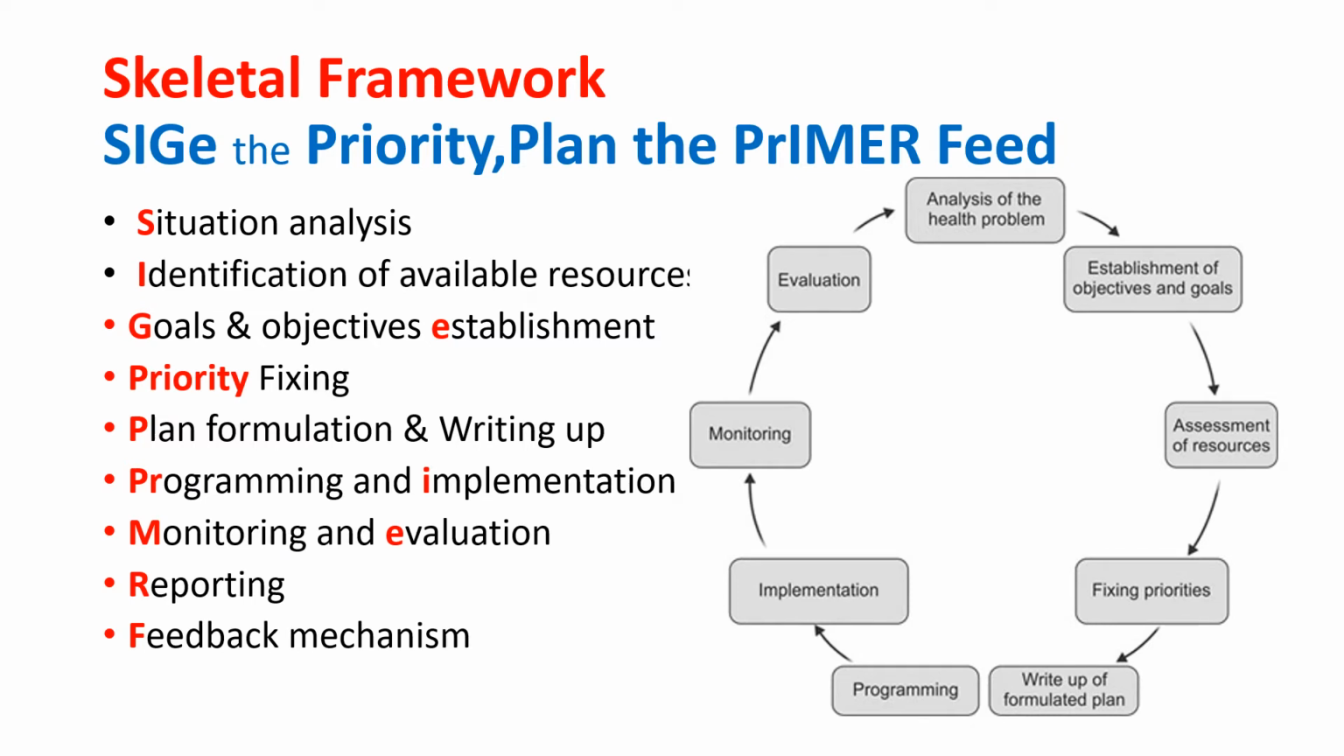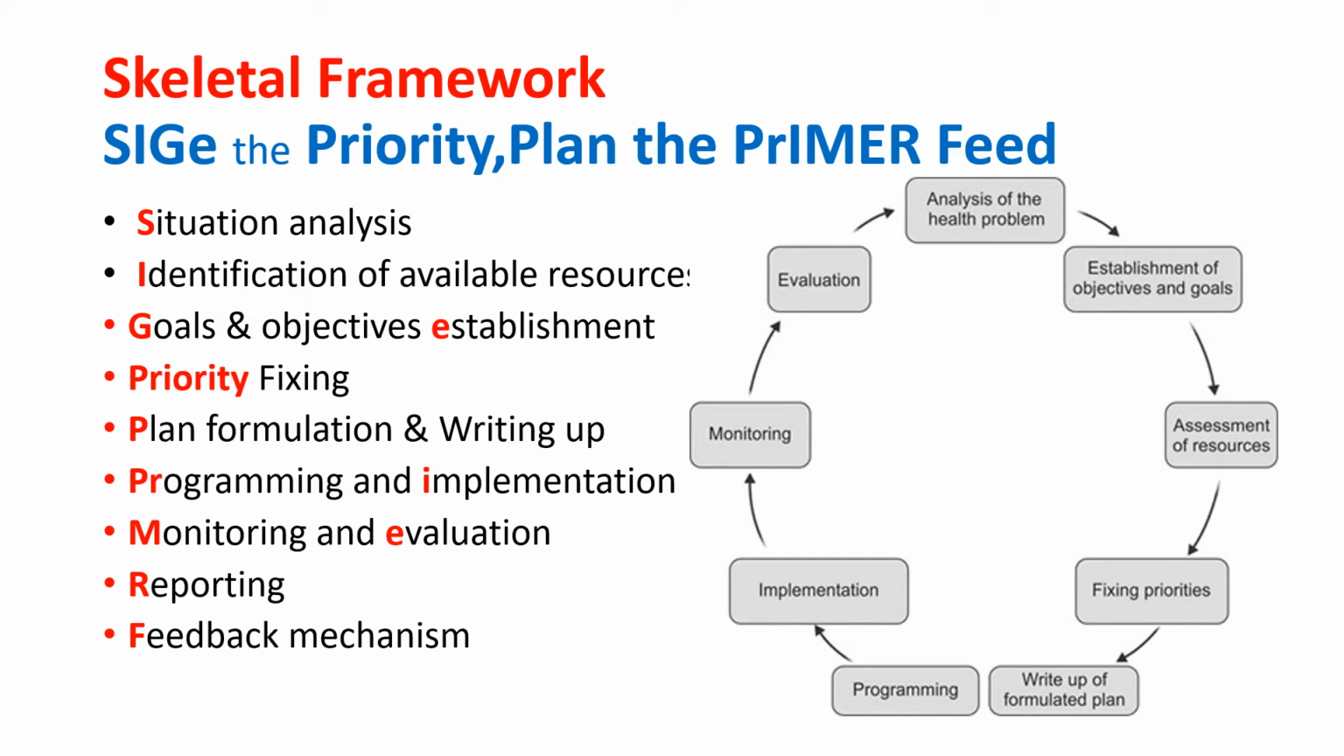This is the one. So I have a mnemonic for you to make things easier, that is SIZE the PRIORITY. So how will you size the priority? S stands for situation analysis, that is analysis of the health problem. I stands for identification of the available resources, so that you can assess the resources that are at your disposal. G stands for goals and objectives established. Unless you have established objectives and goals, you cannot plan your further action. And priority is, of course, for fixing up priorities, that is the area that you will first act upon.